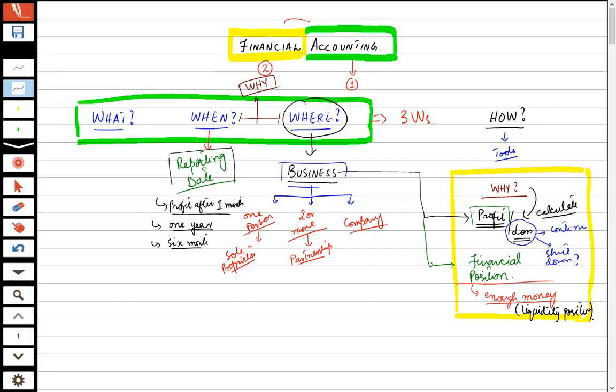Then we have addressed two, three, and four questions. Now the biggest question. We are coming towards the biggest question, that is, what is accounting?